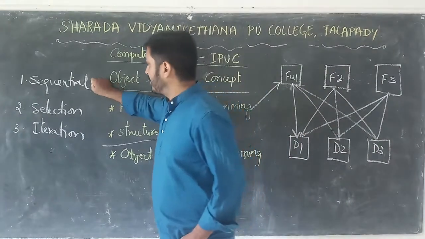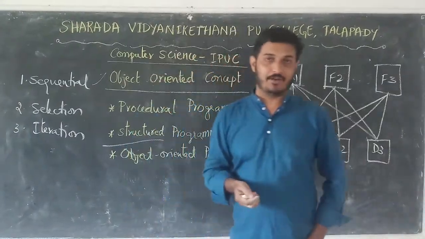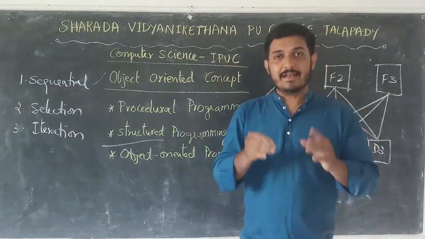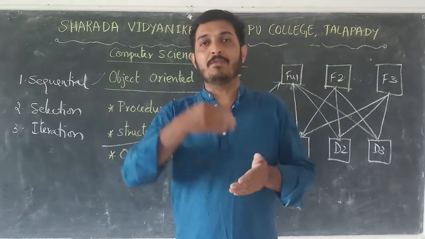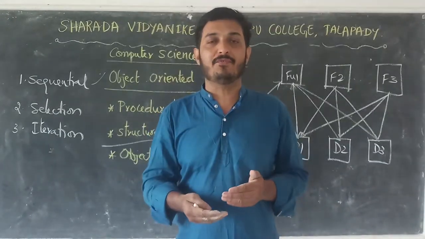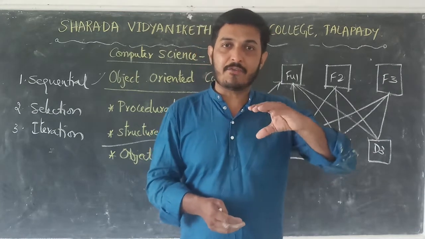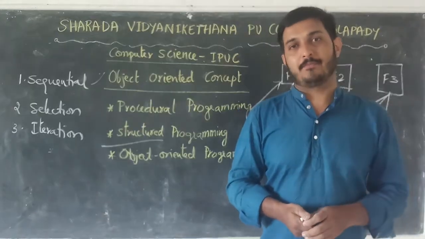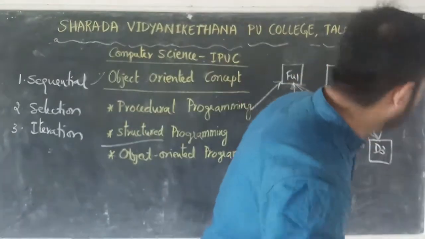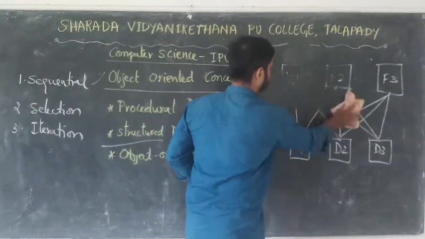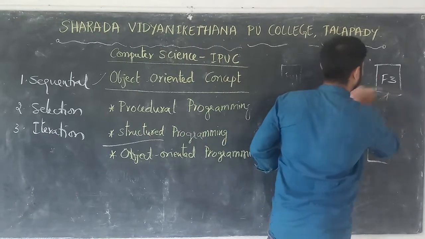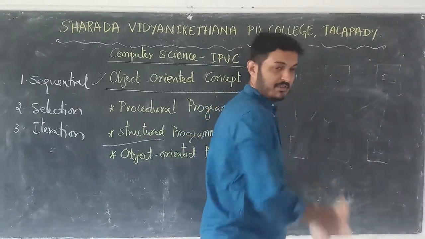And here it is sequential. So what do you mean by sequential? Sequential means execution of statements one by one, or execution of statements as they appear in the program. I will give an example.